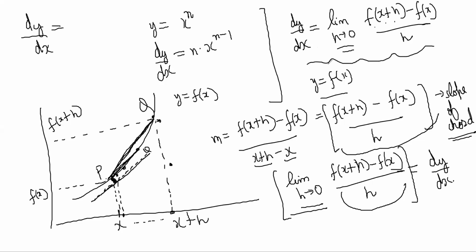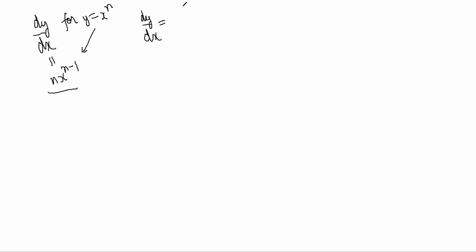So what we will do is quickly derive this formula. dy by dx for y equal to x power n, we have a formula called n x power n minus 1. Now we'll try to get the formula from our understanding of dy by dx. dy by dx just means limit of h tends to 0, f of x plus h minus f of x by h.